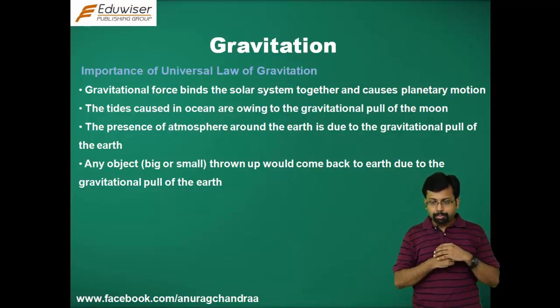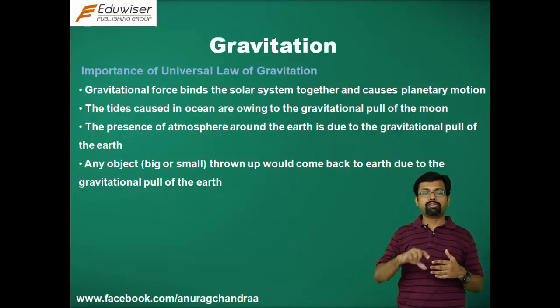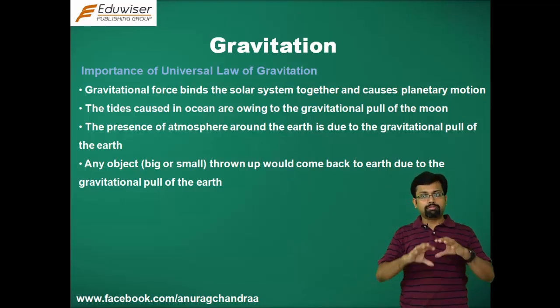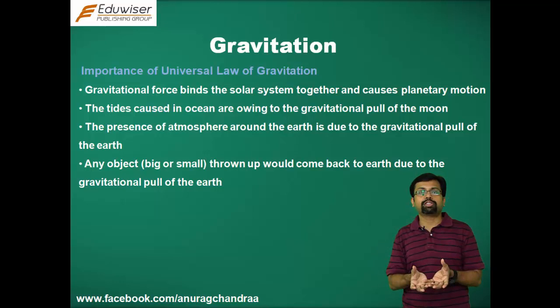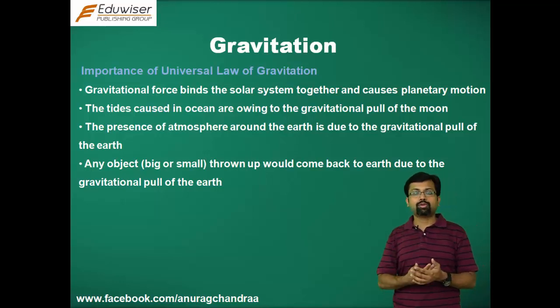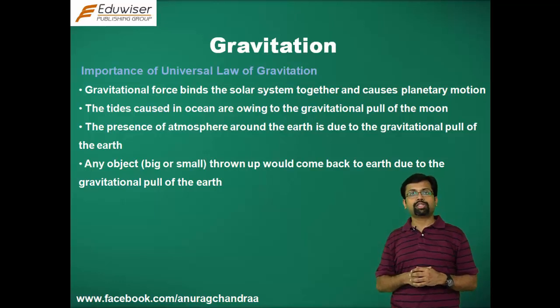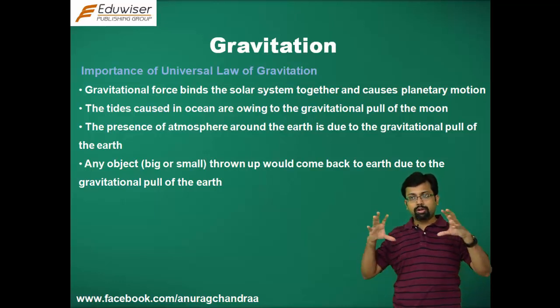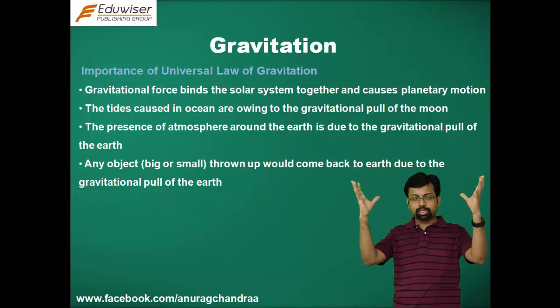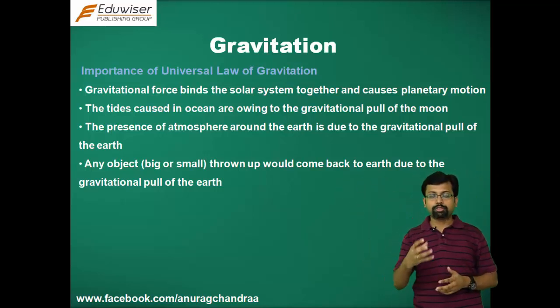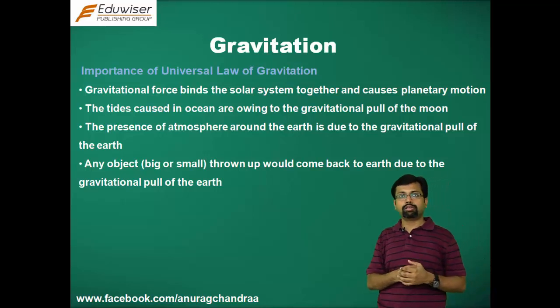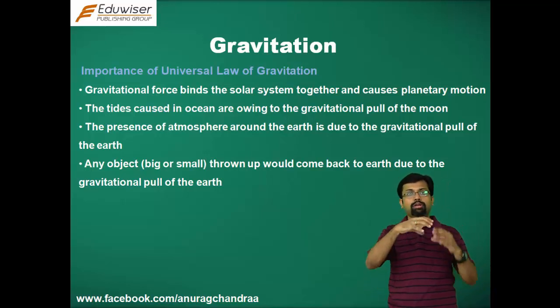Now, the presence of atmosphere around the earth: you have a 200 kilometer envelope of atmosphere that surrounds the earth, and that is what keeps life on earth going, and that is because of the gravitational pull. All the air molecules, the atoms, the gases in the atmosphere experience the gravitational pull of the earth, and that keeps them bound to the surface.